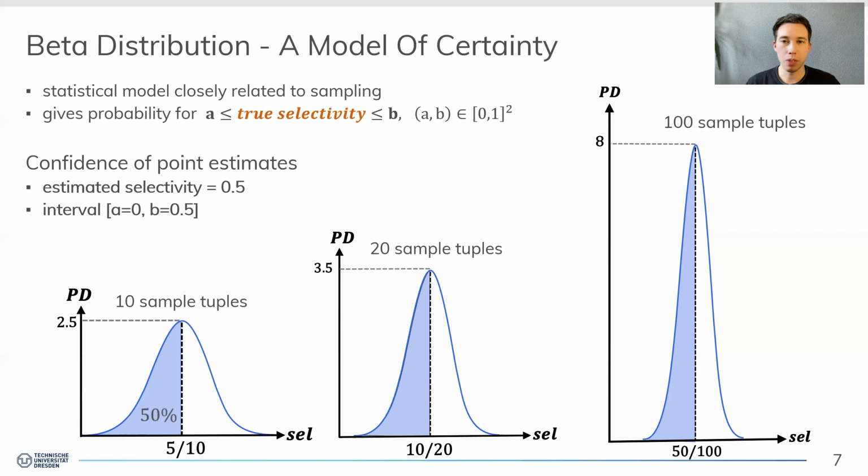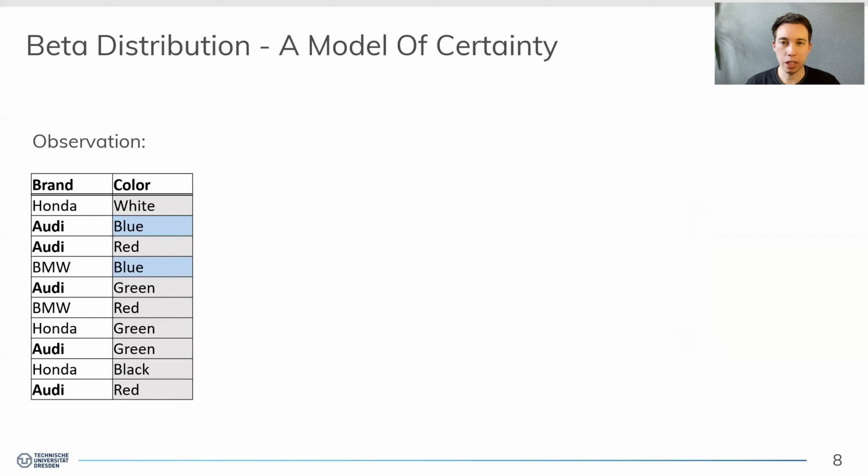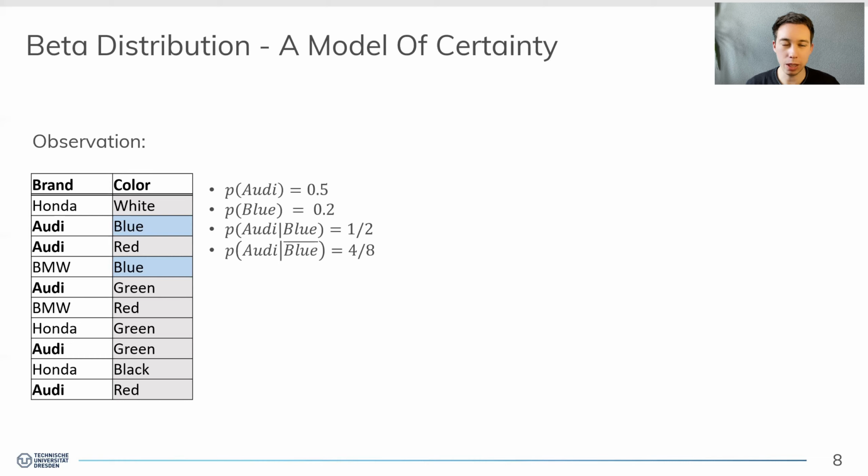Okay, but how does it help with selectivity estimation then? So first off, I will start with an example that explains our main technique and does not lead to a zero-tuple situation, but which we can use afterwards to translate it to the zero-tuple situation. In this example, we are given a sample from a table that contains brands and colors of cars. We have a sample of size 10, and first off, we can derive basic statistics, like the overall probability of observing an Audi, the overall probability that the color of a car is blue, which is 20%, and we also see correlation estimates or conditional selectivities.